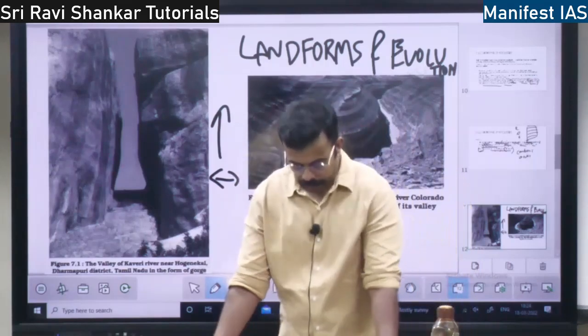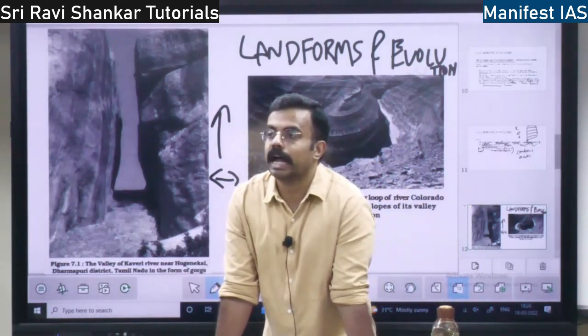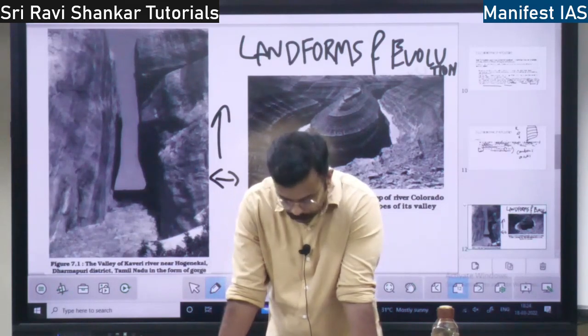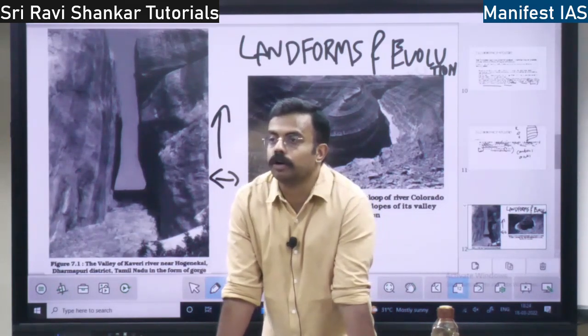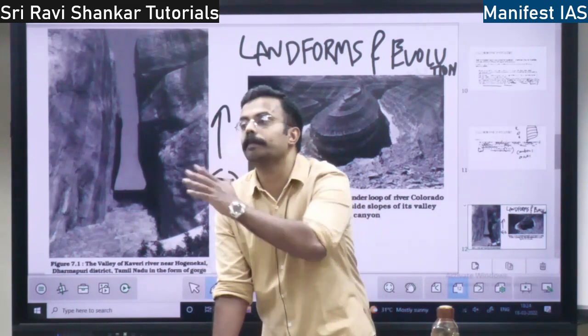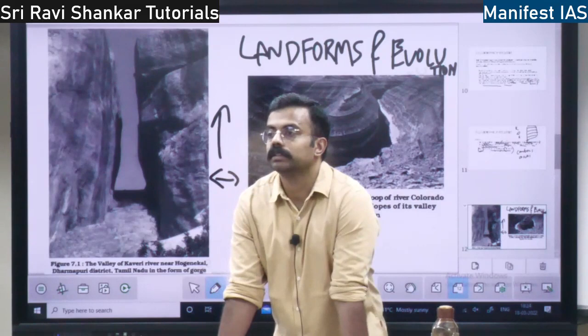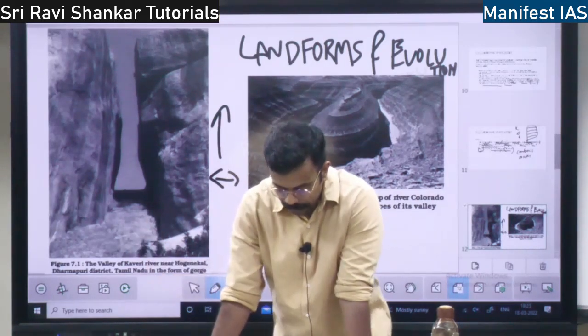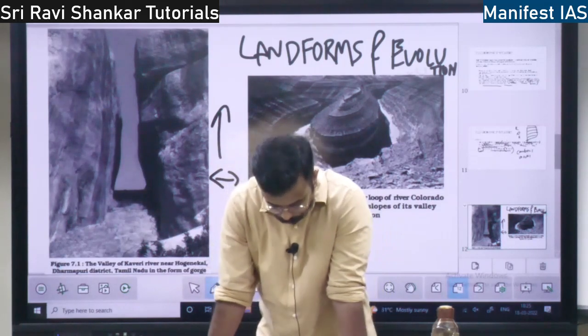Because of that, there will be change in the landform, right? Every landform has evolved. No landform has remained the same. It has been evolving over a period, right?